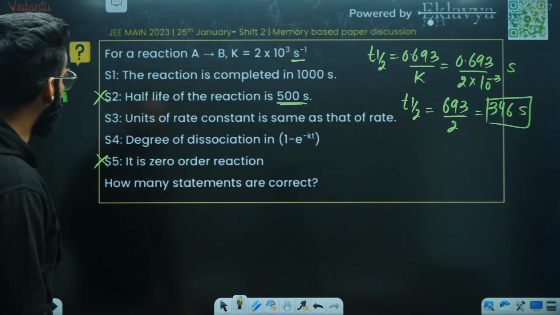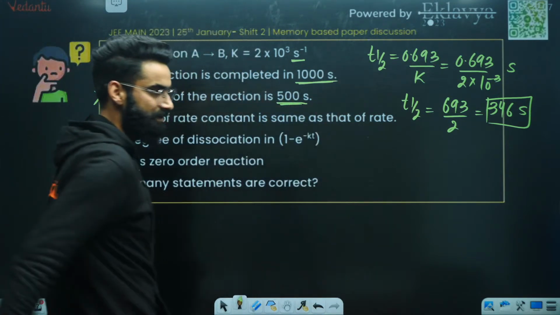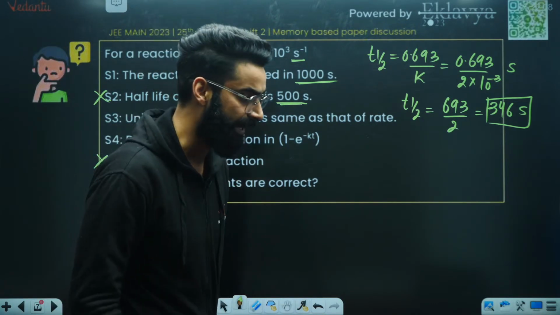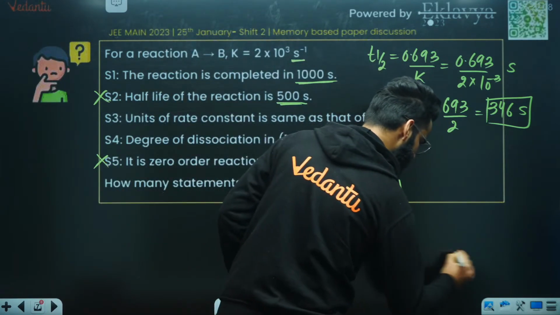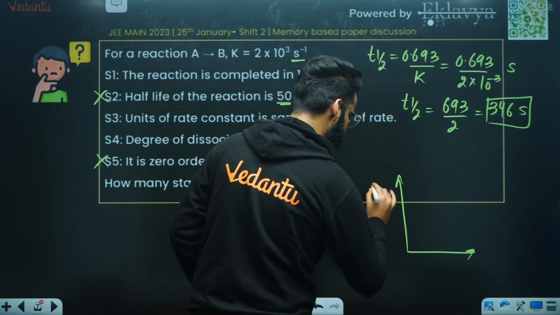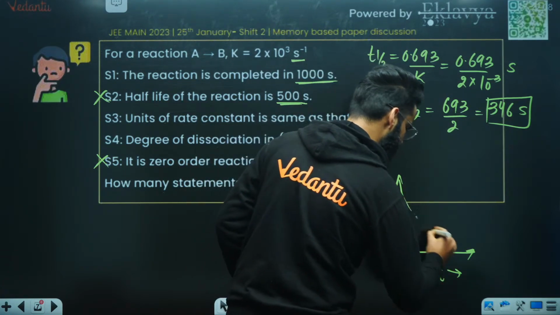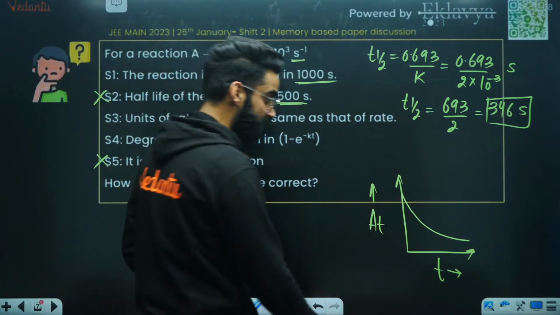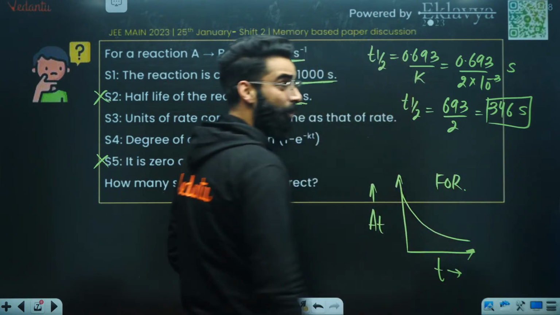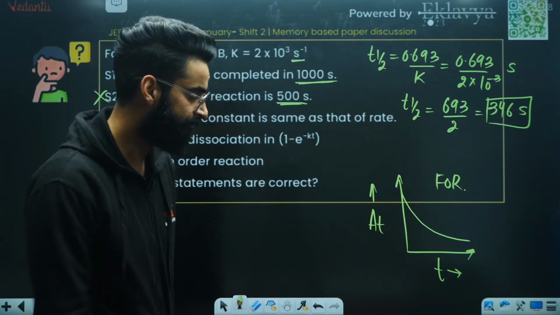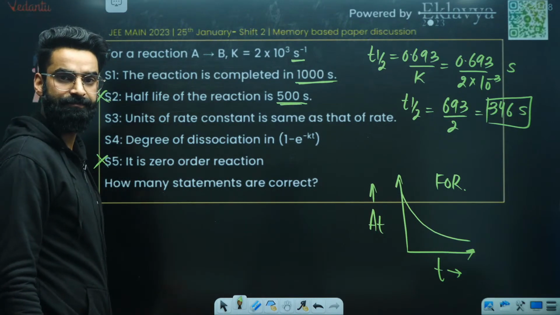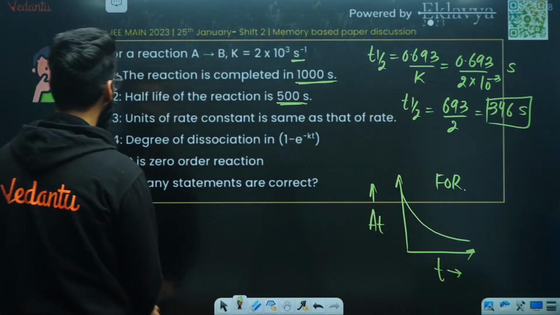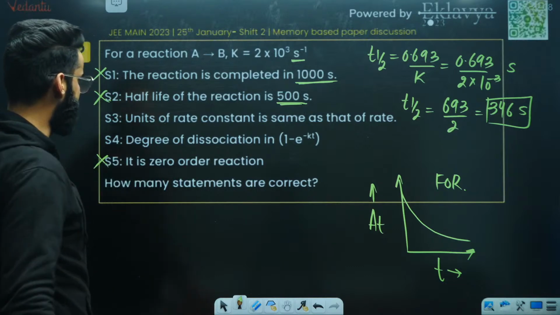Now people, look at the first one. The reaction is completed in 1000 seconds. It is a first order reaction. If you remember, the time taken to complete a first order reaction is infinite, right? I hope you remember the graph between At versus t. For first order reactions, it will be like this. The graph does not touch the time axis. That means a first order reaction never undergoes 100% completion. Perfect. I hope you know that. This graph never touches the time axis over here. So this one is incorrect as well.